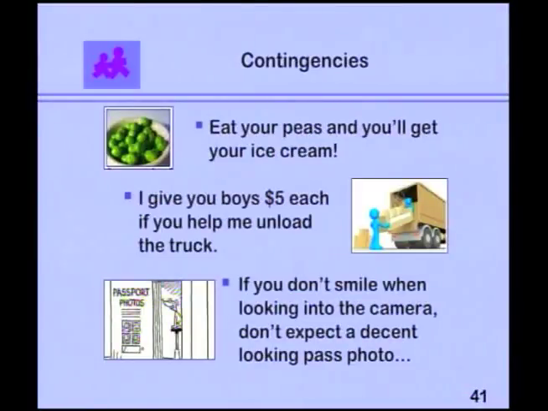Here are some common ones. Eat your peas and you'll get your ice cream. Very common with parents. Do it all of the time. If you eat something you don't like, you'll get your ice cream. I give you boys $5 each if you help me unload the truck. If you don't smile when looking into the camera, don't expect a decent looking passport photo. So those are some contingencies. If then.